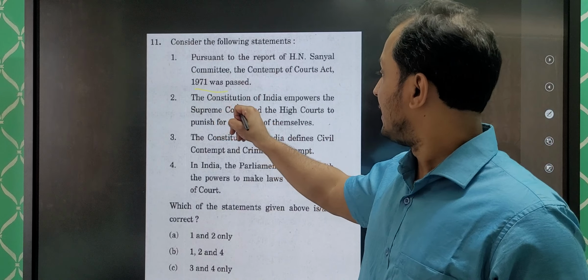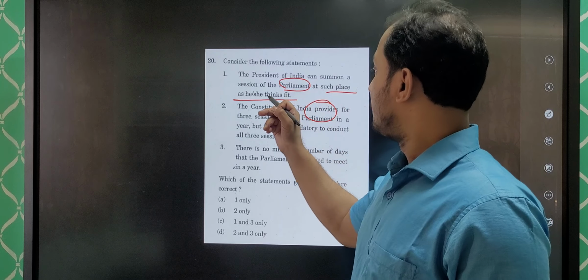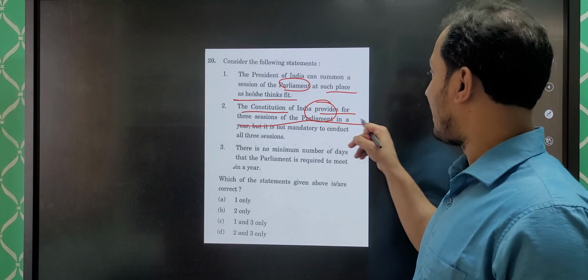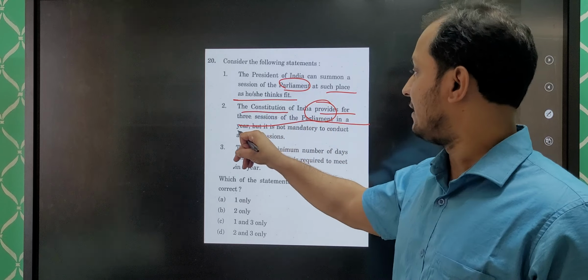Let me give you one more example where they have used the phrase Constitution provides. You can see here, consider the following statement. The President of India can summon the sessions of Parliament at such places as he sees fit. The Constitution of India provides for 3 sessions of the Parliament in a year, but it is not mandatory to conduct all 3 sessions.